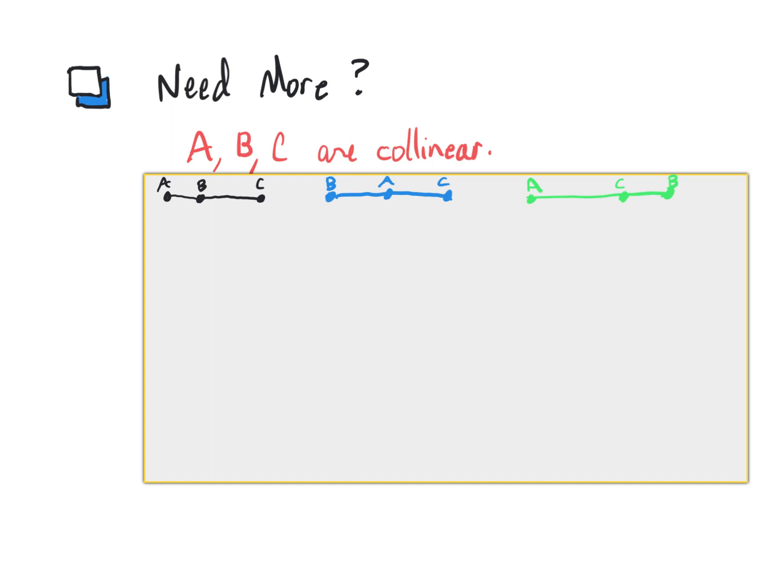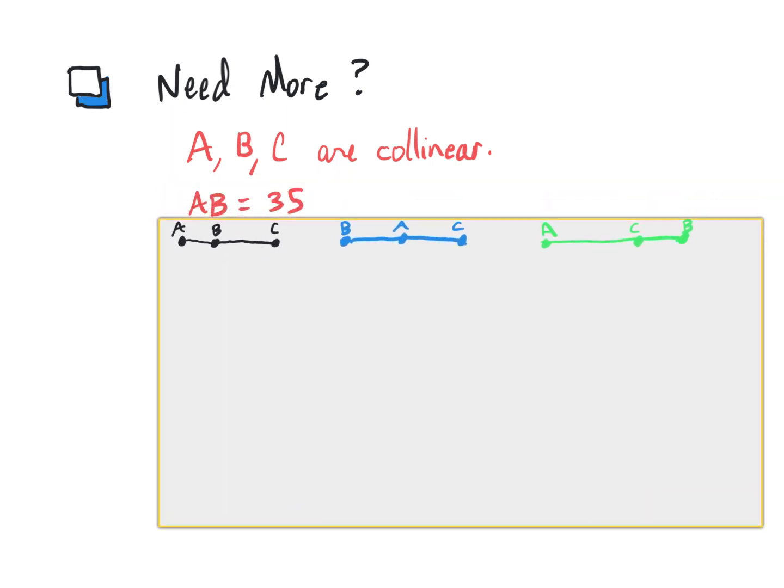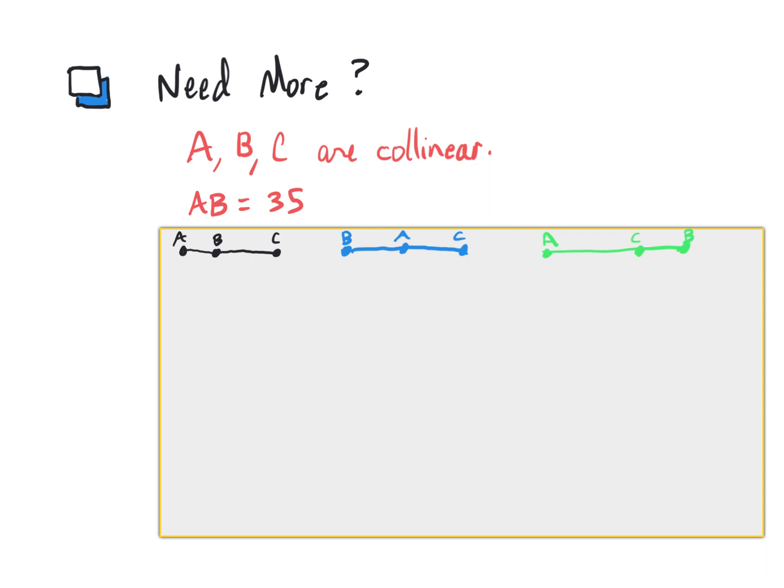Okay. What else has to be true? We are also given that AB is 35. So let's draw that in the picture. We can just write a 35 in the space between A and B, and that tells us that the length of segment AB, which is what it says when there's no line on top, is 35 here as well. And segment AB here is the entire segment, so 35 is the distance all the way from A to B. What else do we know?